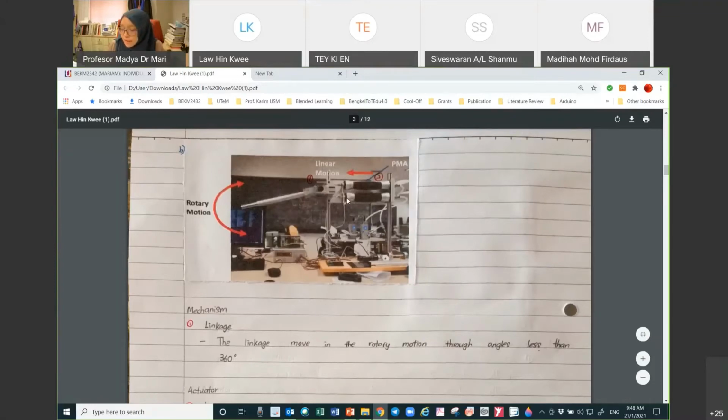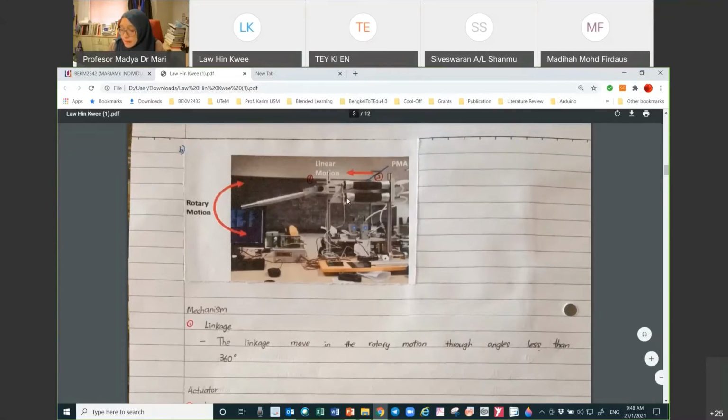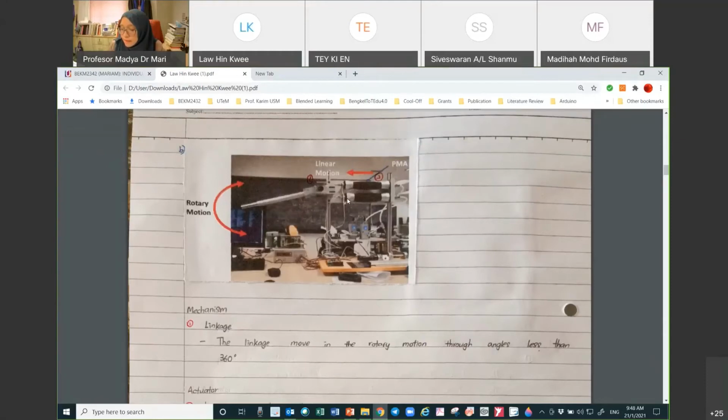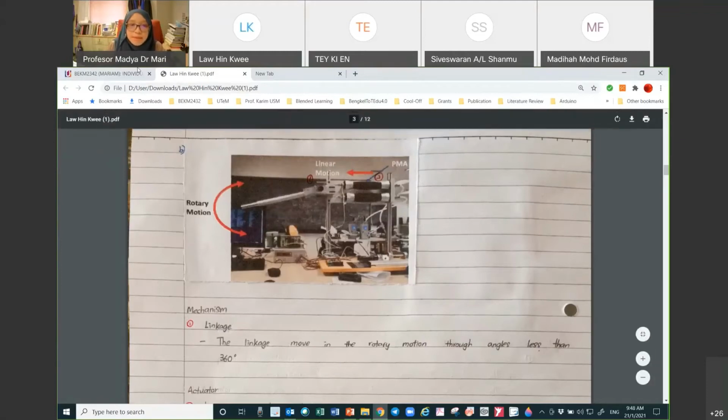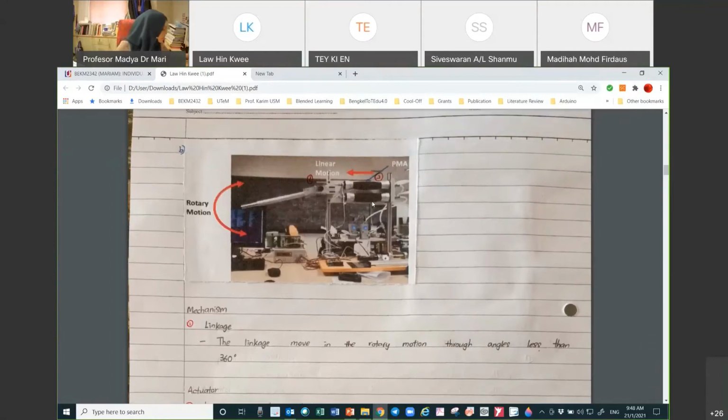You have the back drive system, but I think there's another one missing over here. Anyone can help? Hello? What's the other mechanism missing there?